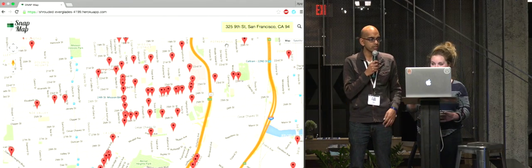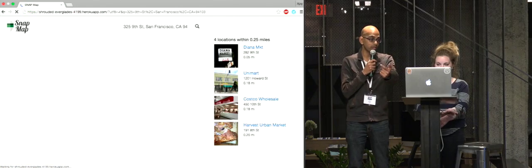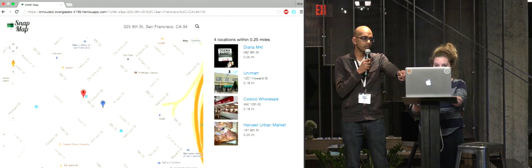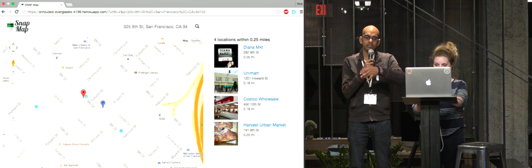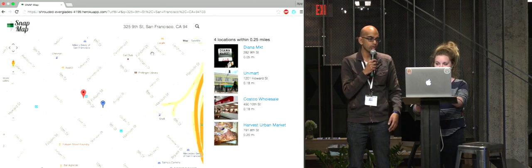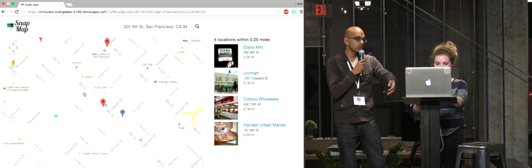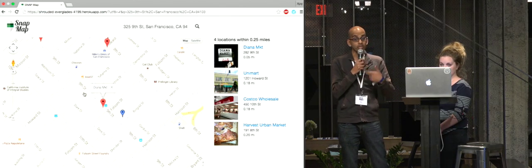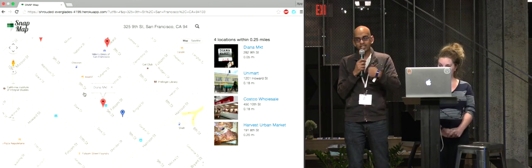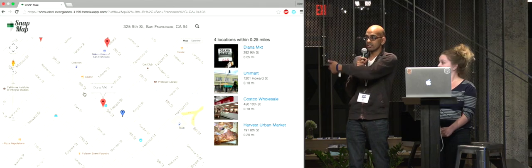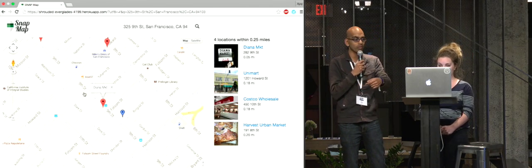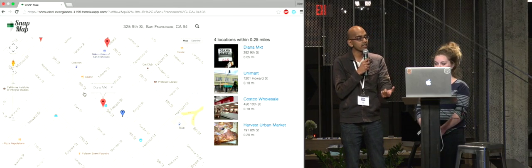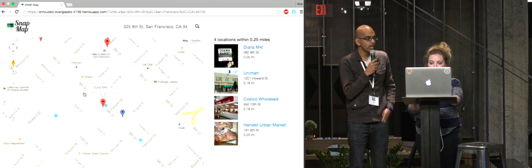So what she'll do now is enter Heavybit's location, which is where we are right now. The blue marker is where we are. You can see on the map there's one nearby. We put in lat-long information and mashed up some Yelp data, so we have some photos, and we can see the locations closest to us within a quarter of a mile. The crazy thing is when you walk outside, you'll see corner stores and grocery stores on your way home, but there are only 4 within a quarter mile where you can actually redeem your EBT card. That was surprising to both of us.